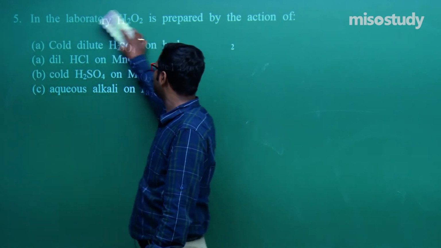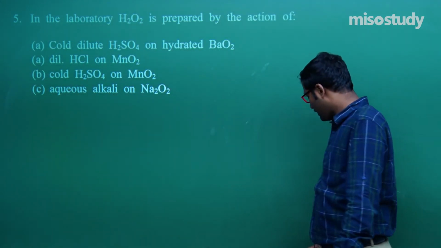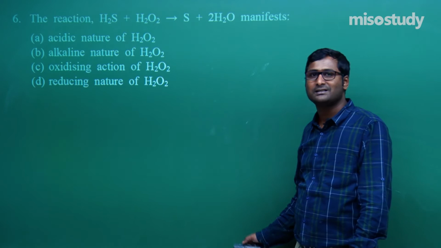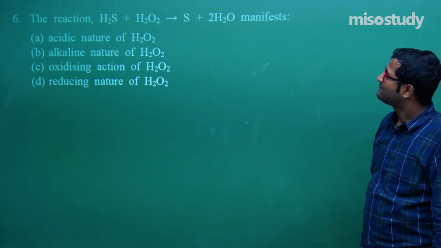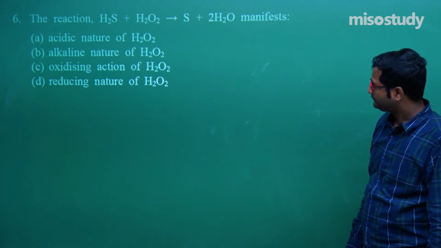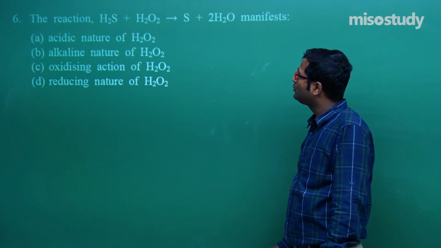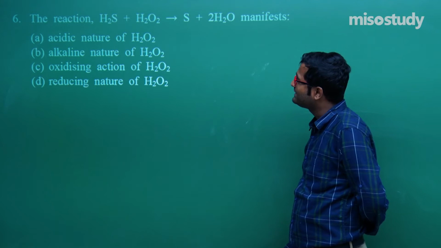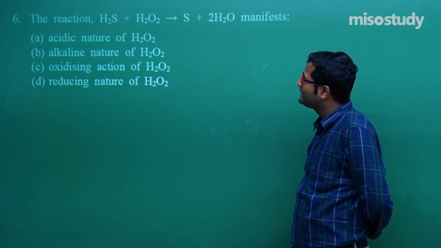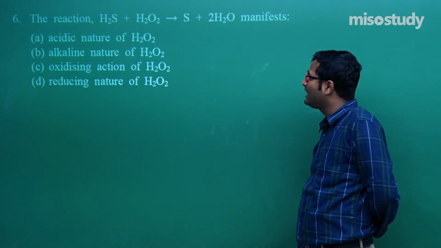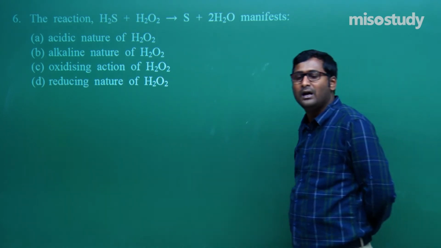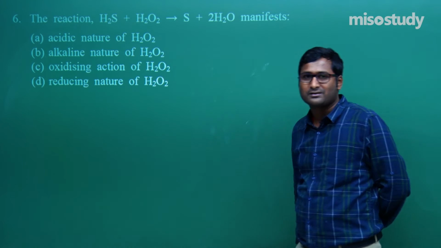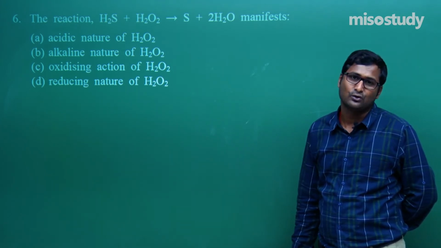Now wait for a moment. I am going to rub this part and move towards the next section. What is the next section of the question? The reaction. It means which type? H2O2, this is the reaction. This shows acidic nature, alkaline nature, oxidizing nature and reducing nature. We know H2O2 can act as oxidizing as well as reducing agent.